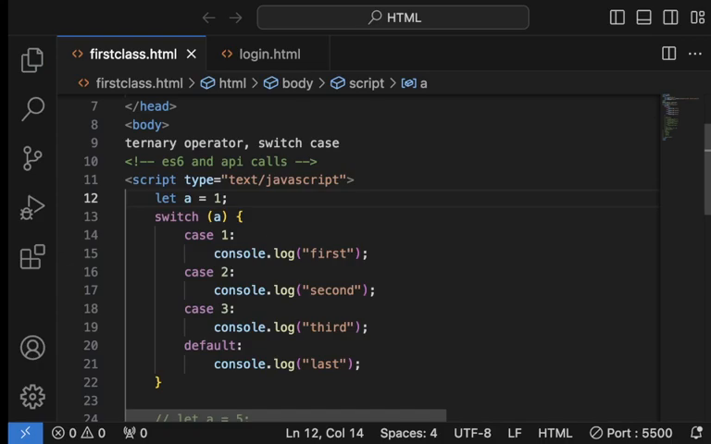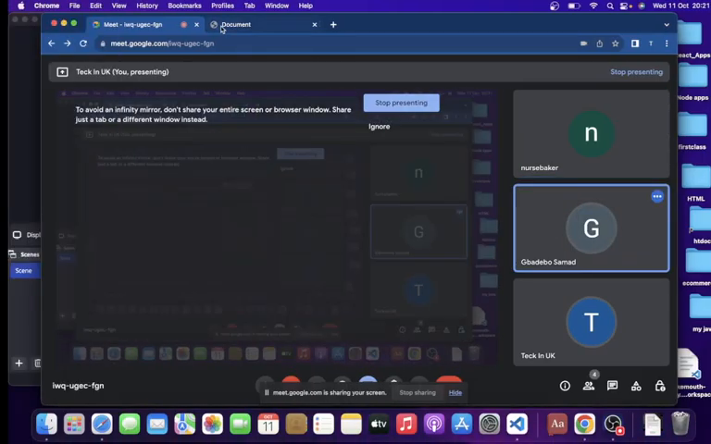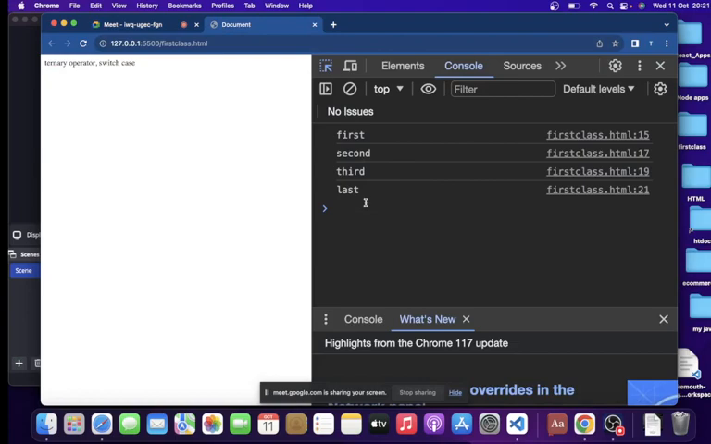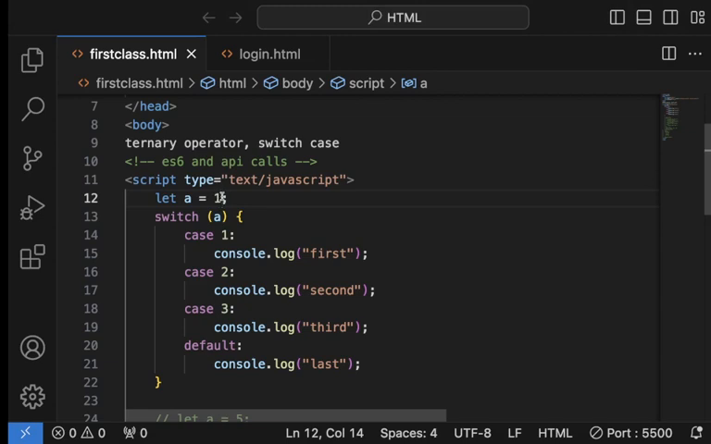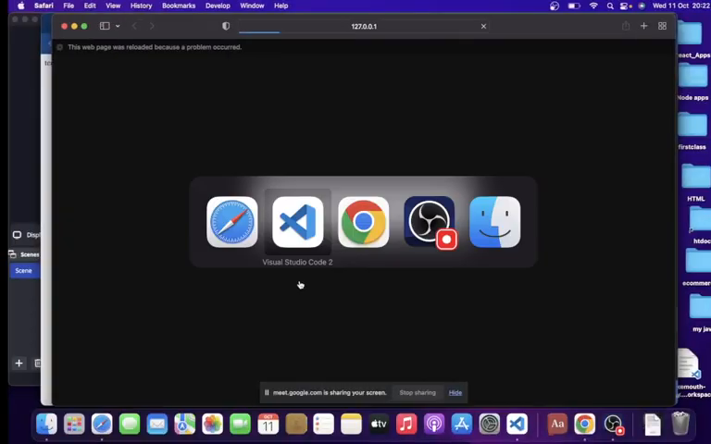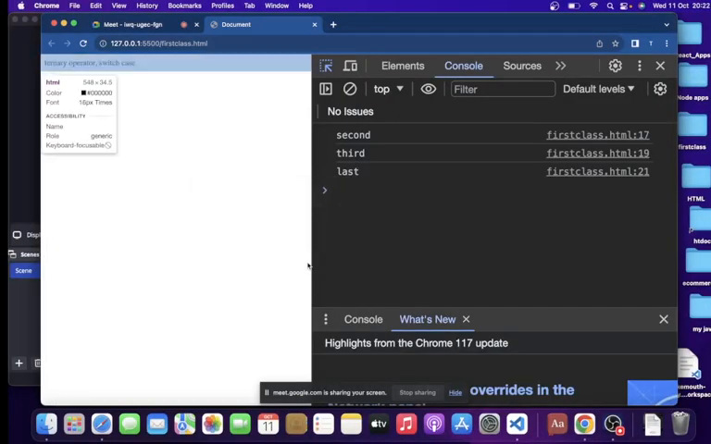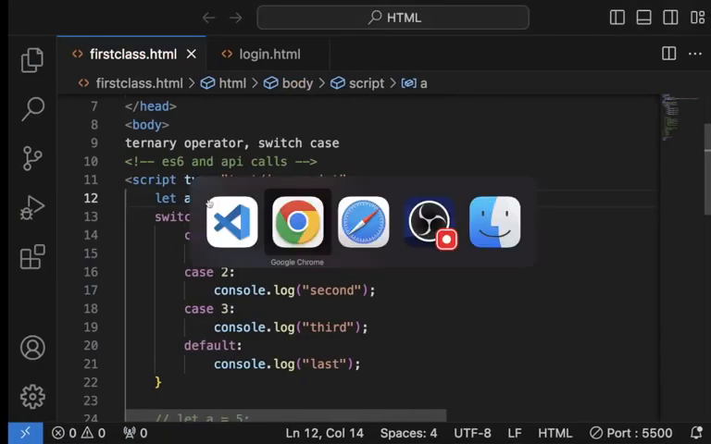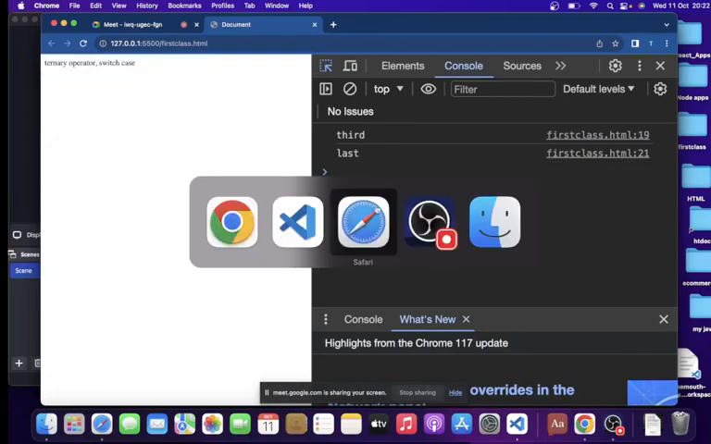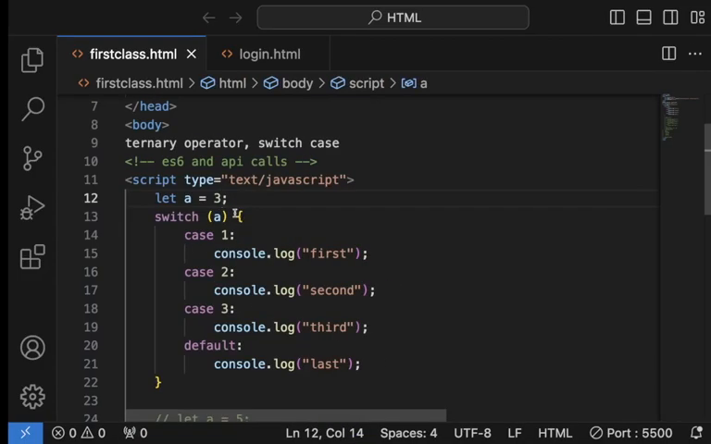I'm listening. Okay, let me put one here, so that you get what I'm saying. You can see first, second, third, and last. I'll make this 2 now, and you will see second, third, and last. Then I'll make this 3, and you will see third and last. Then I'll make this any other value, let's say 5, and it only consists of last.